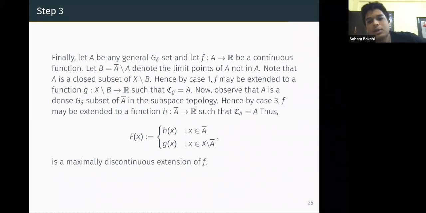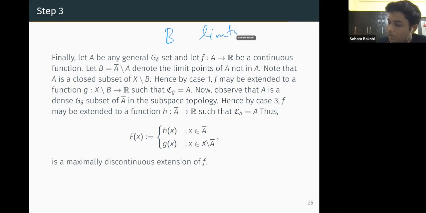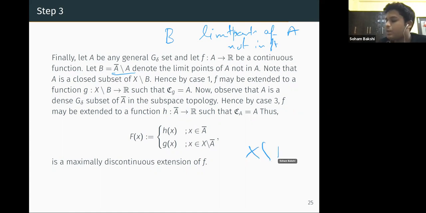And f is a function which is continuous from A to R. Now what we do is take B to be the set of limit points of A not in A. That is A closure minus A. And so just see that when you take X minus B, we are just subtracting all the limit points of A which are not in A. So this will make A a closed subset of this, right?